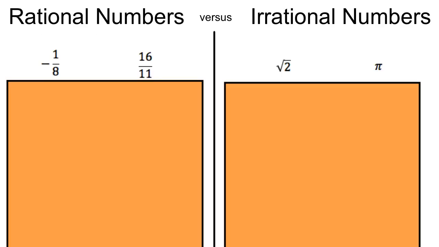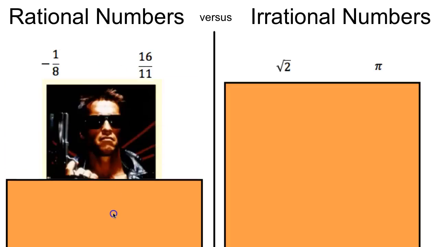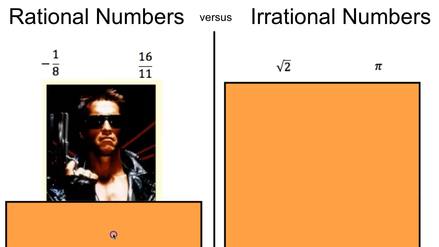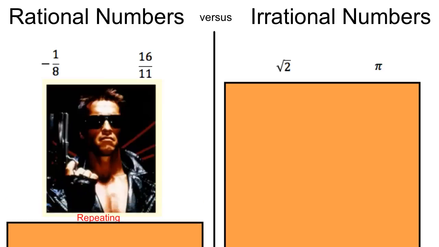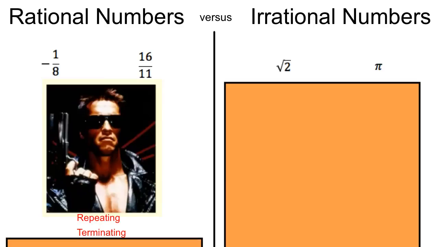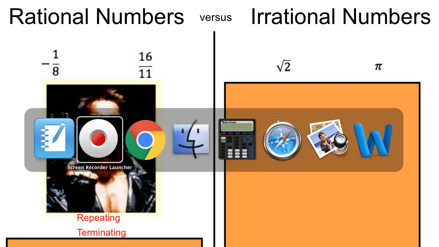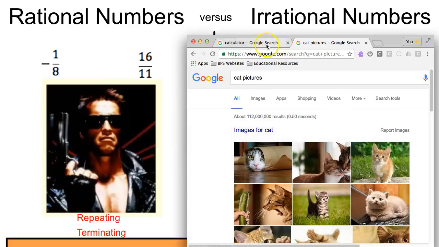Now let's talk a little bit more about rational and irrational numbers. Rational numbers, those can be expressed as fractions. You see over here we have -1/8 and 16 over 11. Those are both fractions. Let me show you this picture. That's Arnold Schwarzenegger. He is the Terminator. Why do I show you this picture of the Terminator? That's because rational numbers can either be repeating or terminating. What do I mean by that? Let me pull up my calculator. Oh, that's the wrong website.